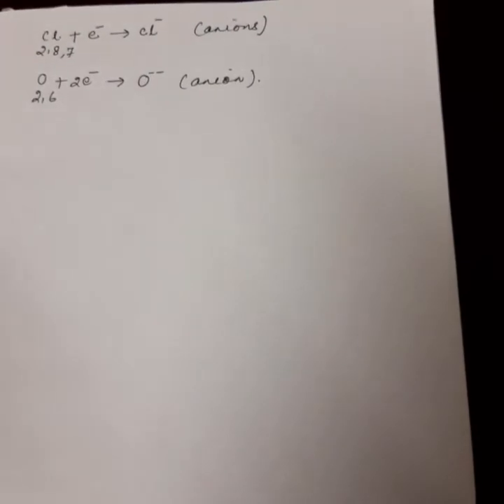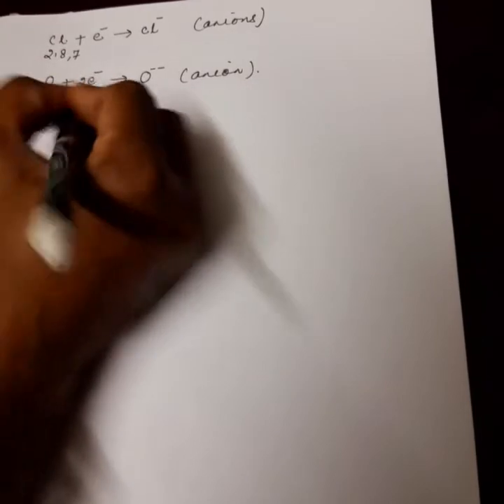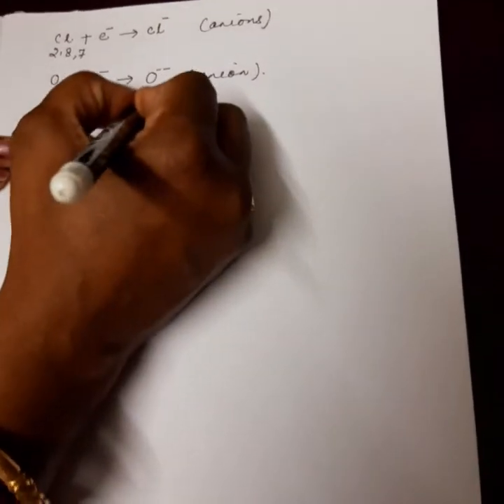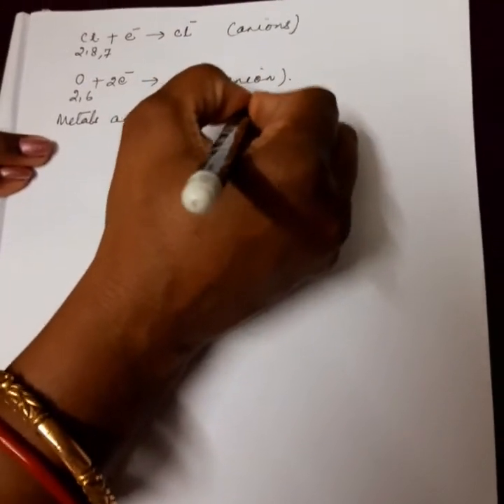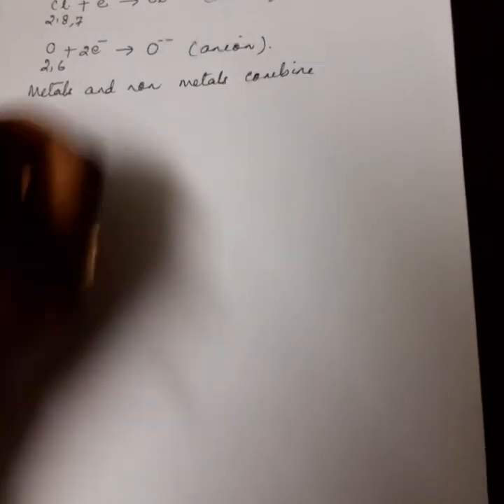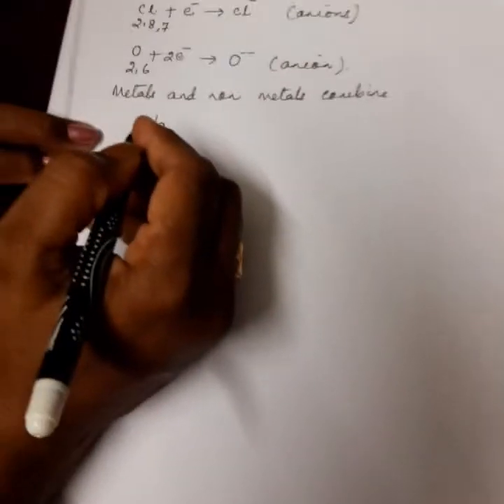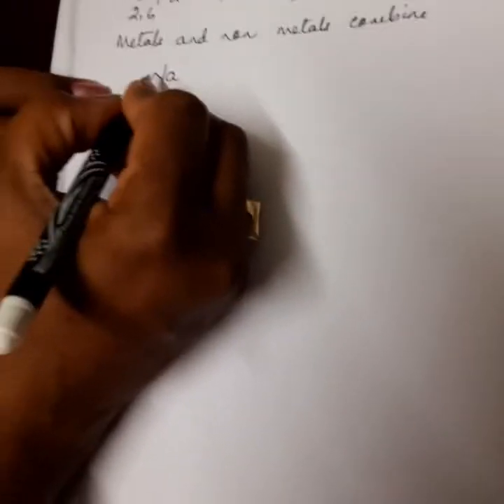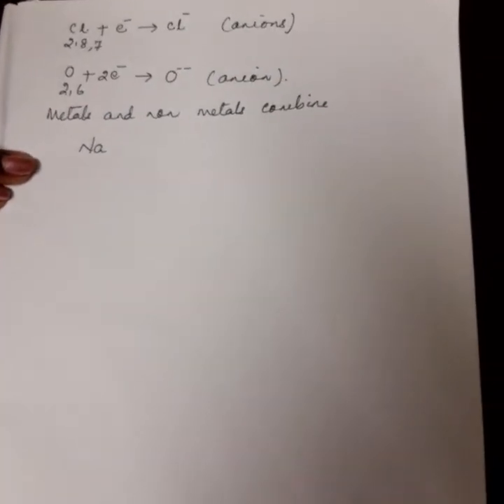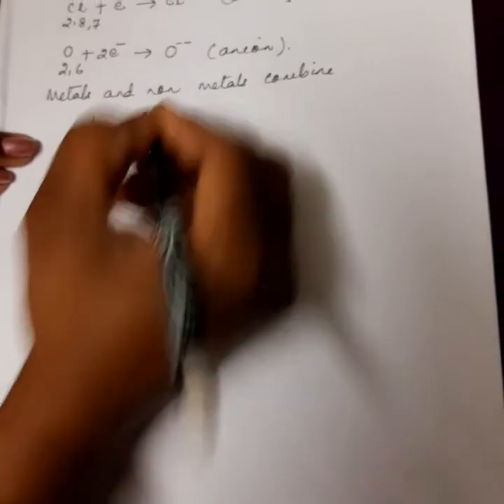Now let's see how these metals and non-metals combine. Why and how? Metals and non-metals combine. How do they combine? Suppose I take the metal sodium. Sodium has how many electrons in its outermost orbit? It has 1 electron in its outermost orbit. Sodium is 2, 8, 1.